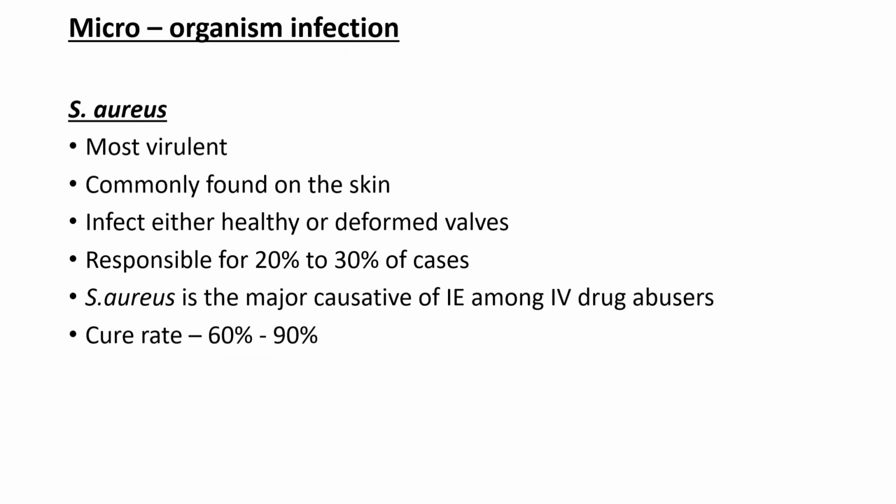As we discussed before, the most common reason for infective endocarditis is microorganism infection. The most common microorganism which causes infective endocarditis is Staph aureus, which is the most virulent. It is commonly found on the skin of the human body, that is, it is a commensal of the skin. When a skin breach happens, it enters into the body and causes infection. It can infect either healthy or deformed valves.